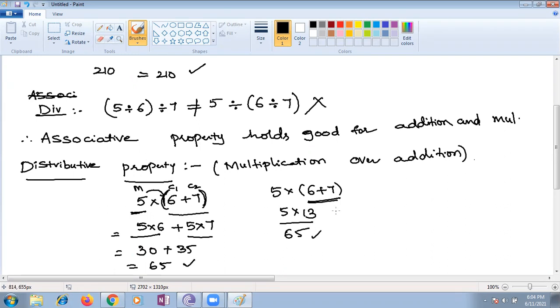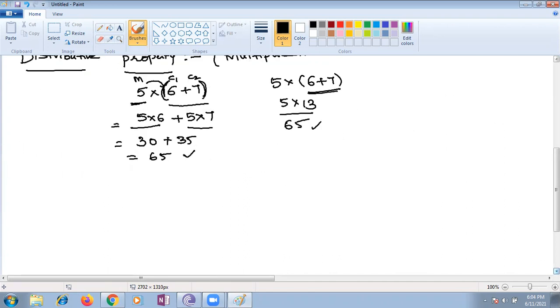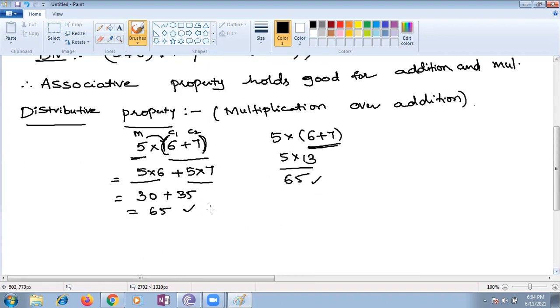So the distributive property, multiplication over addition, we can take as a general rule. I will write the rule on the screen, children. Please keep it in mind. General rule: a multiplied with (b plus c). Who is the mother here, children? Ma'am, a is the mother, b and c are the children.